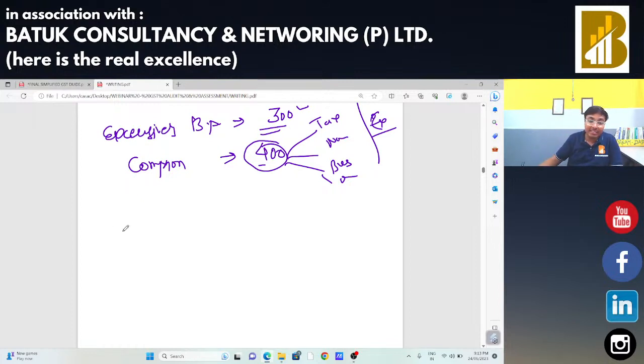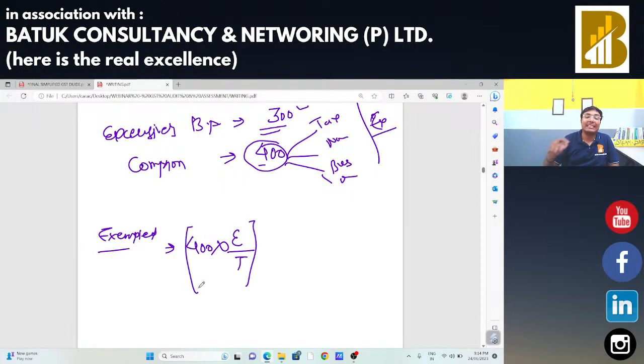Okay. In that case, first I need to identify the credit for the exempted supply. In that case, I have one formula. Whatever will be the common credit, suppose in that case the common credit is 400 rupees, I need to multiply the same by the exempted turnover. Suppose my exempted turnover is 1 lakh rupees, divided by total turnover, that is 10 lakh rupees. In that case, 40 will be my credit related to the exempted supply.